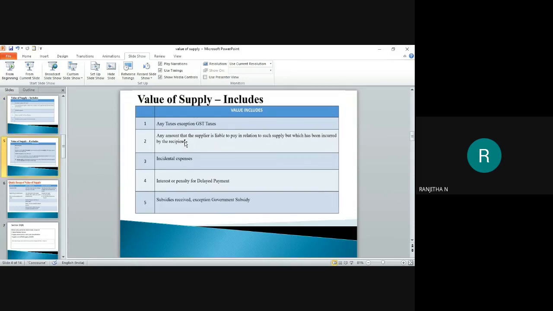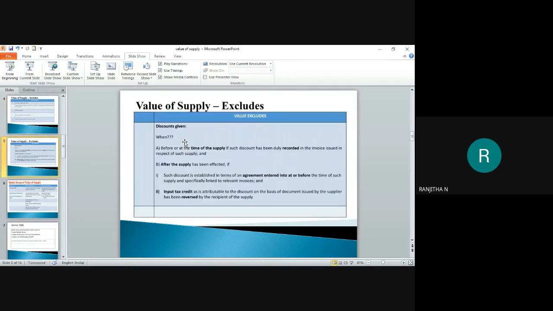Moving on to the next slide, let us see what is to be excluded from the value. What is not a part of our transaction value? Discount is one of the values which has to be excluded from the transaction value. In what situations is discount to be excluded? Here we can find two cases.